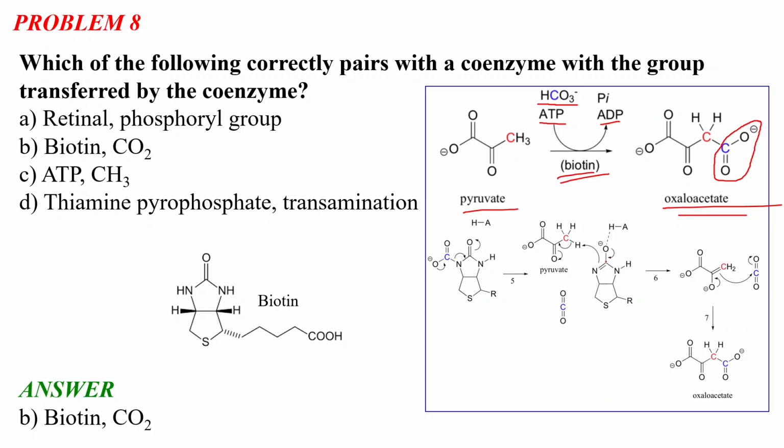When it is coming back to form the C double bond O group, the nitrogen takes up this hydrogen from the pyruvate, and this negative charge, after resonating with this carbonyl group, attacks this carbon dioxide, and the oxaloacetate is formed. So this is the diagram. You don't need to memorize the scheme, just understand how it is happening, and remember the name of the coenzyme and the group transferred by the coenzyme. So I think it is clear, and I will now move toward our next problem.